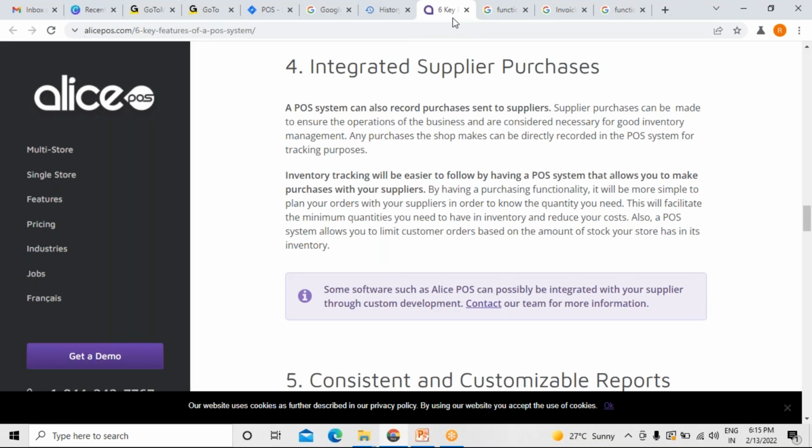I think the above points are enough for the integrated supply purchase.